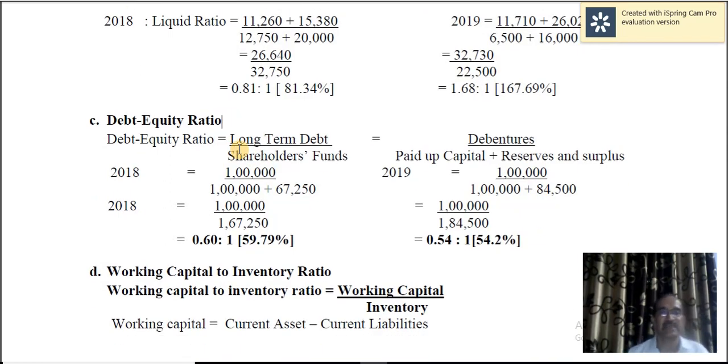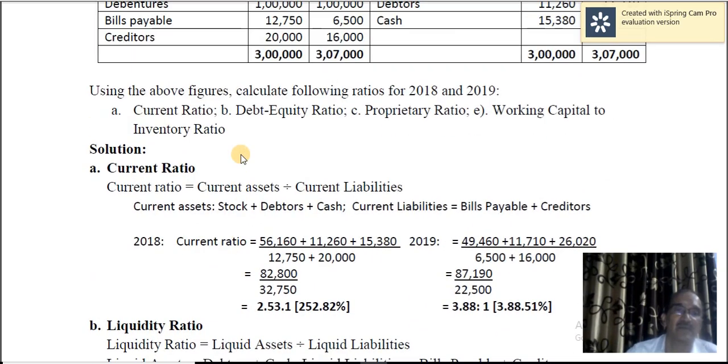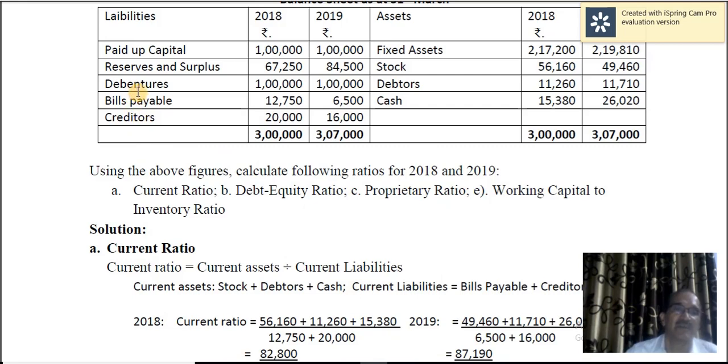Okay, debt equity ratio. Debt equity ratio means debt, that is long term debt, to shareholders funds. So what are long term debts here? You have only one item, debentures. Long term debt means only debentures. And equity shareholders funds: here only equity share capital is there, and then reserves and surplus.